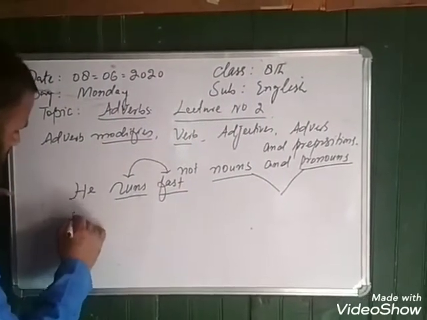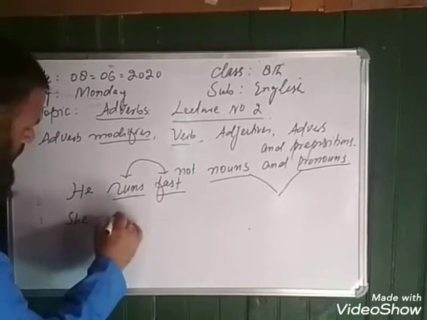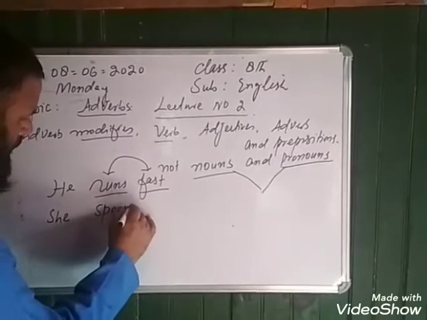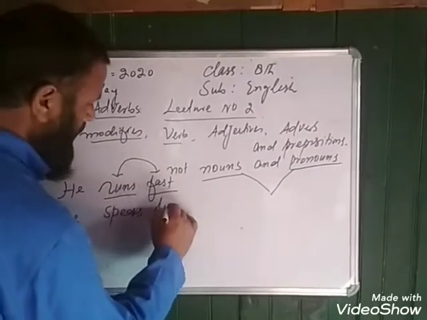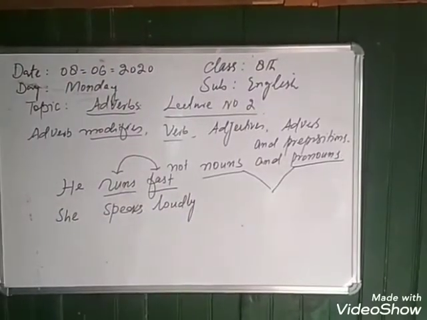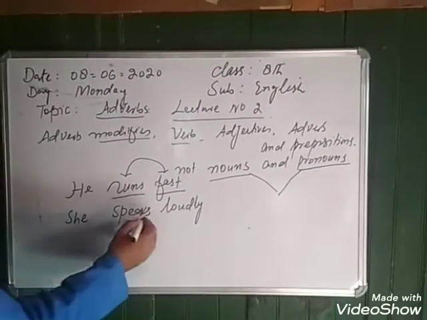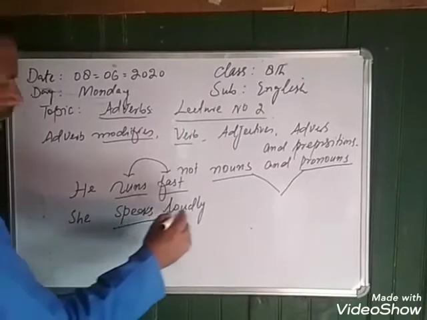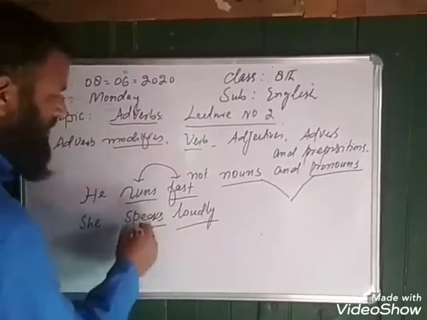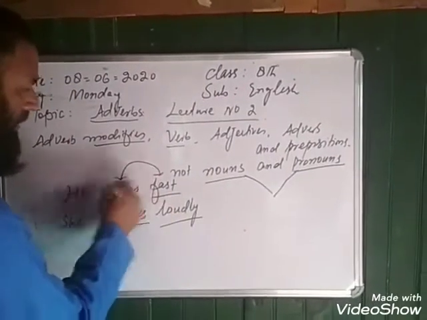Example second. She speaks loudly. Speak is the verb and is modified by loudly, the manner of speaking, the manner of running.